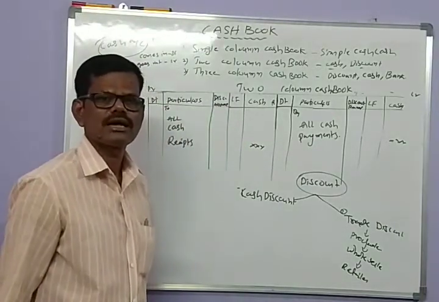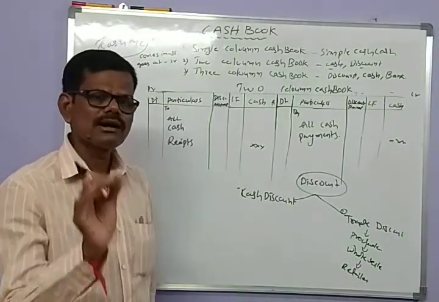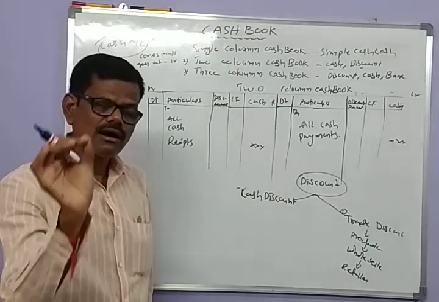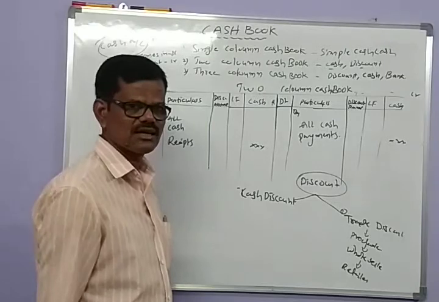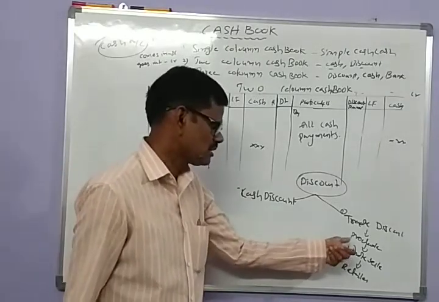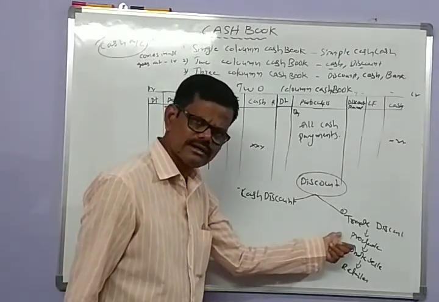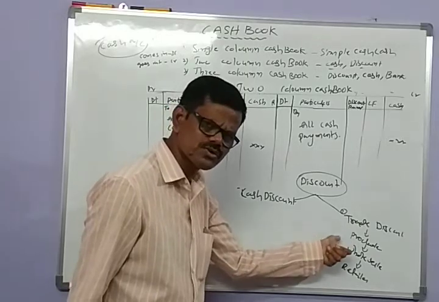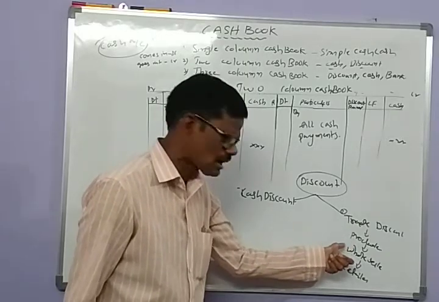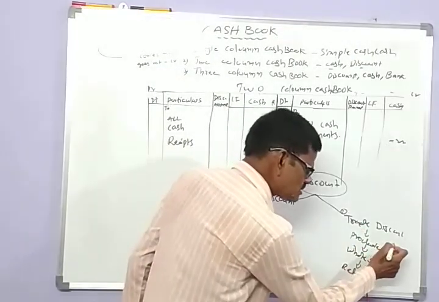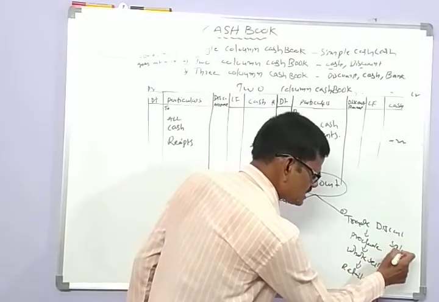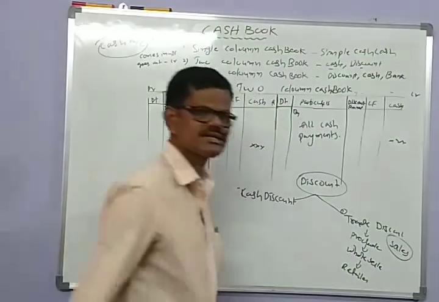It is allowed on sales, on the product catalog price, at the time of sales. The trade discount is allowed by the producer to the wholesaler or to the retailer, and it takes place at the time of sales.